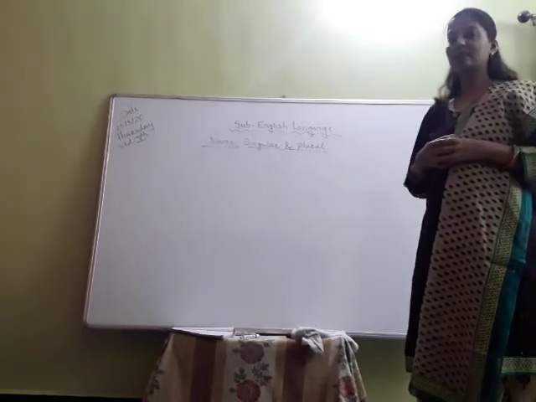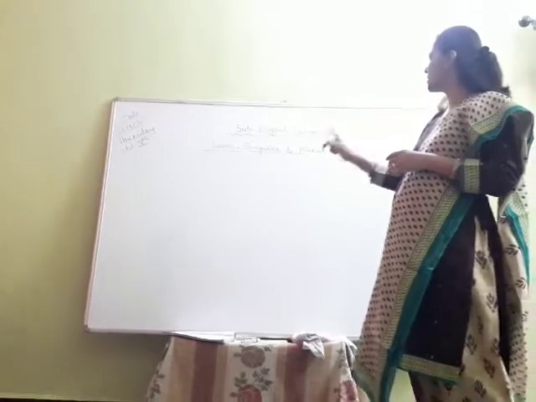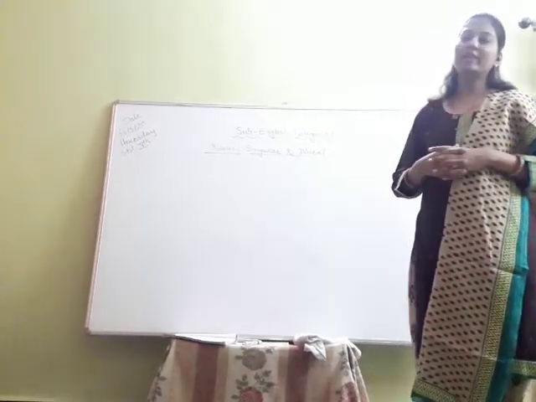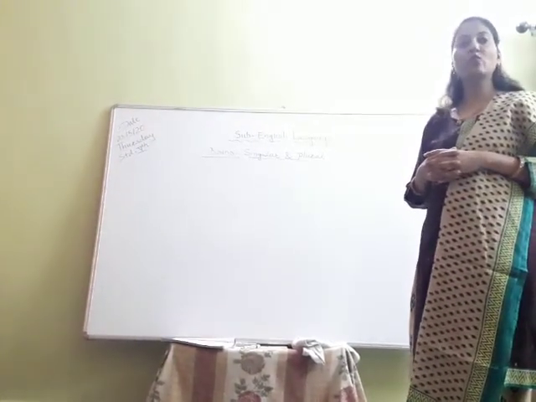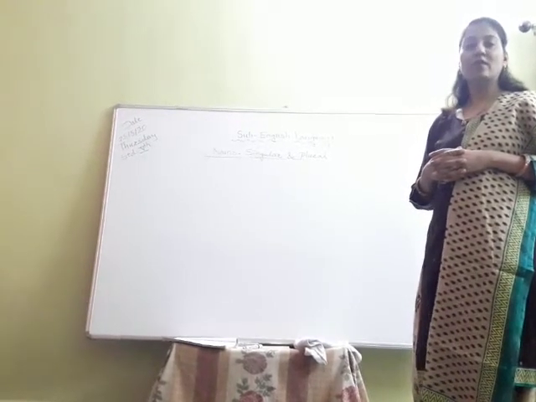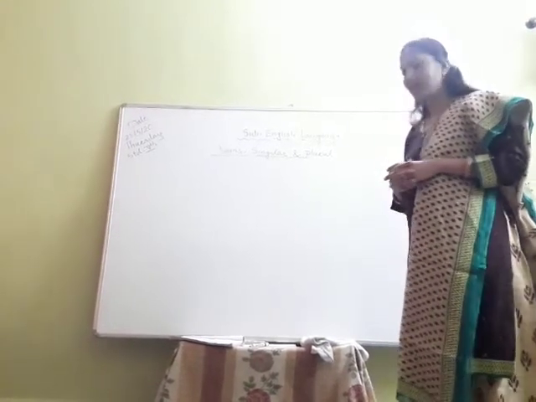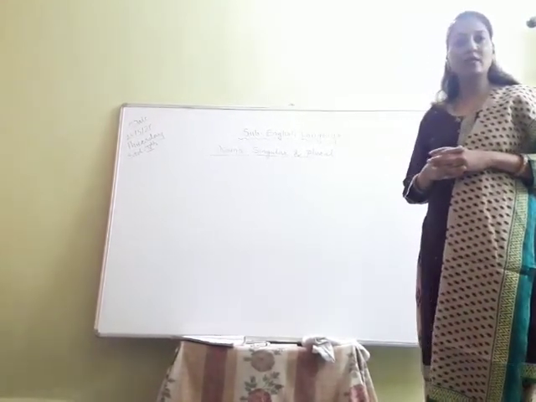Now students, in the last period we have learned nouns, singular and plural, and we have also seen the various rules to form plurals. Now we are going to study countable and uncountable nouns.